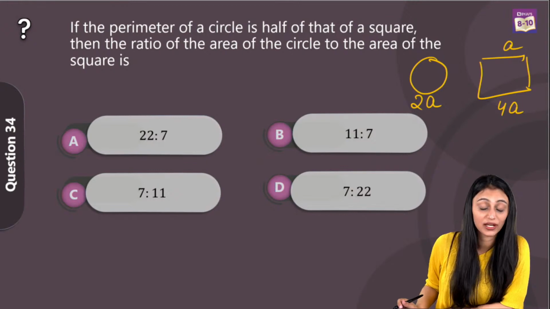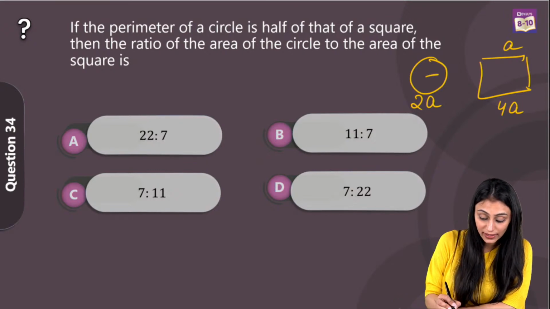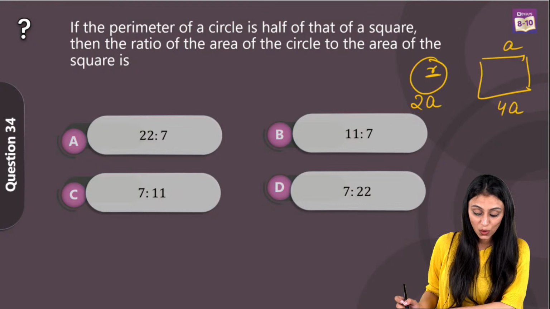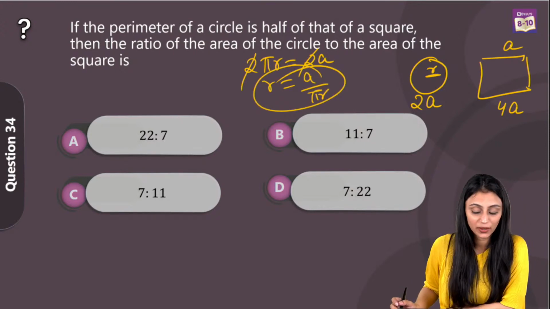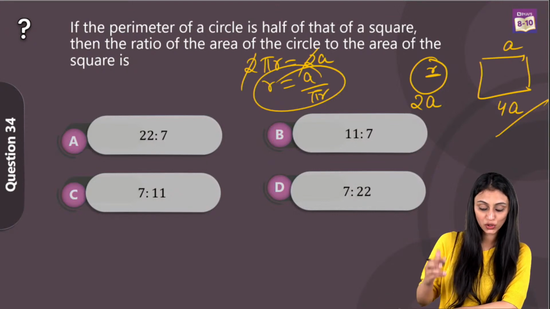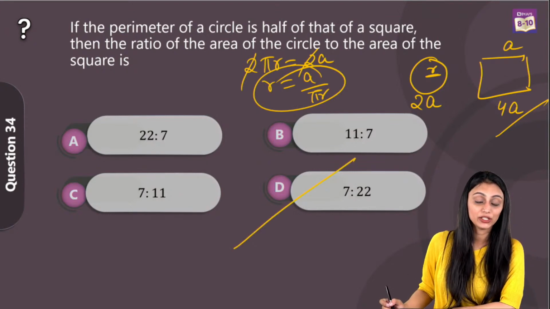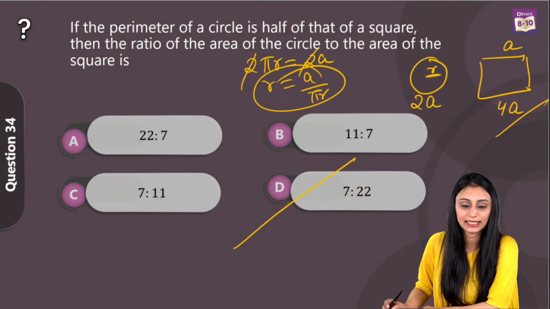Now we need to find out the ratio of their areas. For that, I would require its radius, right? So what I can say is the circumference of the circle is equal to 2A. From here, you get the radius, correct? Once you have the radius, you find out the area. Here you can easily get the area of the square, that's going to be A square. Put them in ratio. You would get 7:22, which is option D in this case.